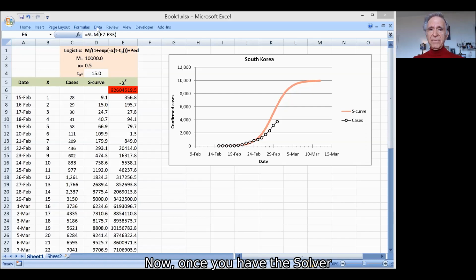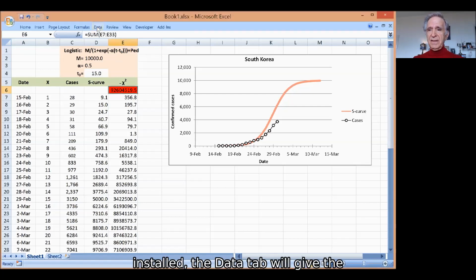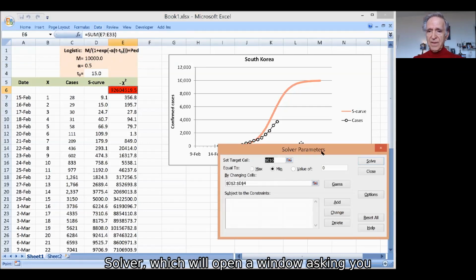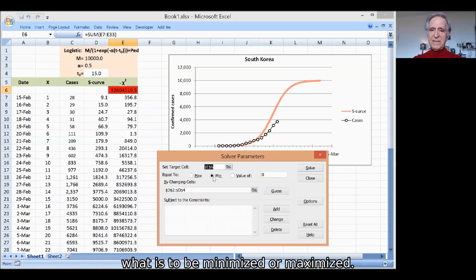Now, once you have solver installed, the Data tab will give you the solver, which will open a window asking you what is to be minimized or maximized. On this cell here, we will enter E6, which is the sum of our differences squared.